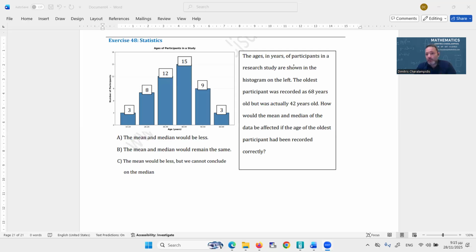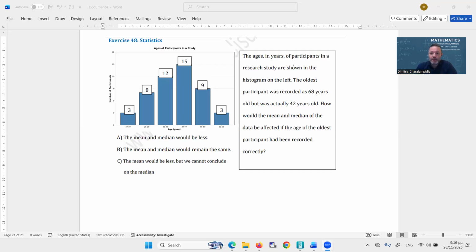But they do it in a different way. The mean adds all the values together and divides it by their quantity. So in this case, we would have added all the participant ages and then divided by the number of participants.